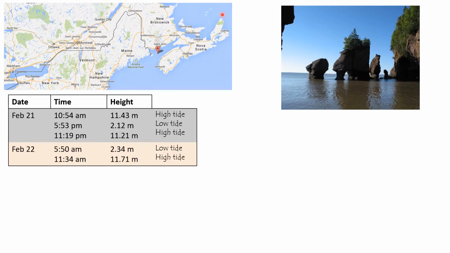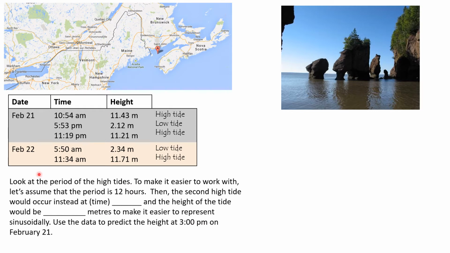So here is some data from February. But if you look at the period of the high tides, so here's a high tide, and here's another high tide. Now they're not exactly the same. To make it easier to work with, we're going to assume the period is 12 hours. So this one was at 10:54 a.m., this one at 11:19 p.m., not quite 12 hours. The second high tide would occur at 10:54 p.m., right?